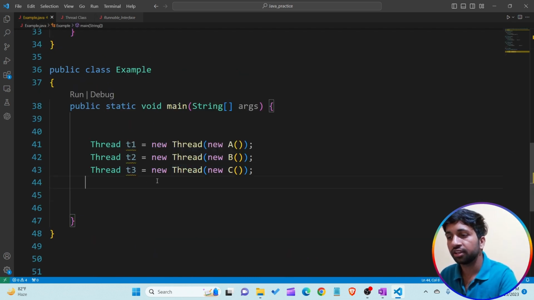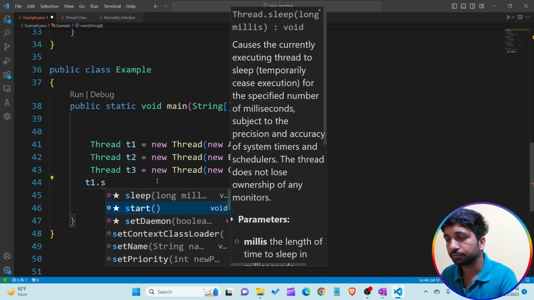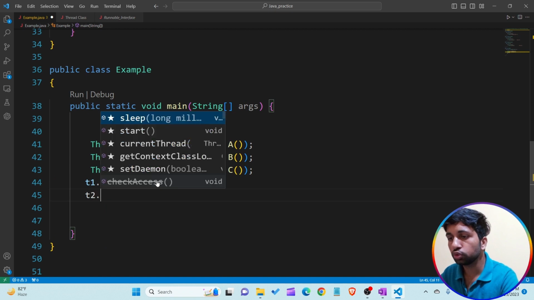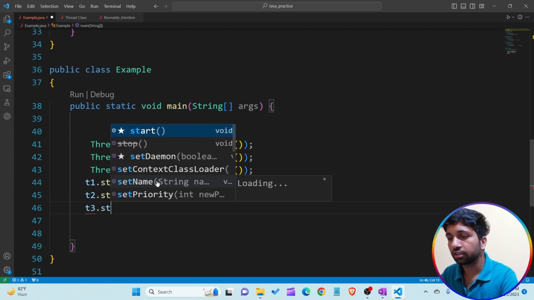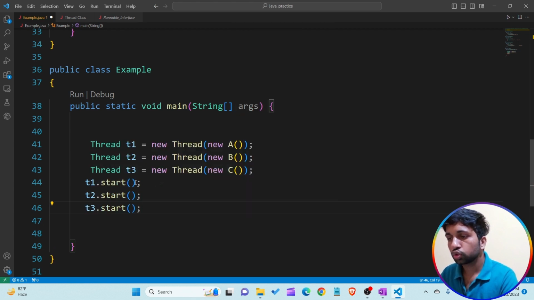For example, if I want to execute our threads, I just write t1.start, t2.start, t3.start. In this line of code, by using the start method, we are able to start the execution of threads t1, t2, t3.